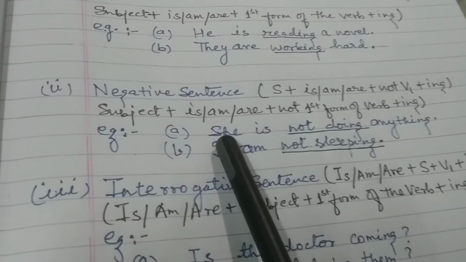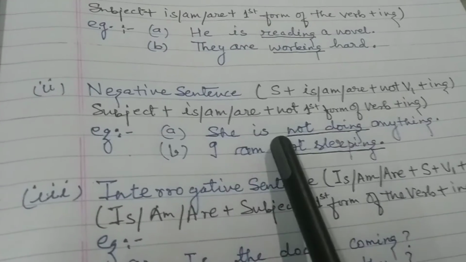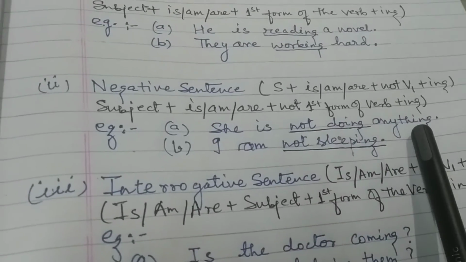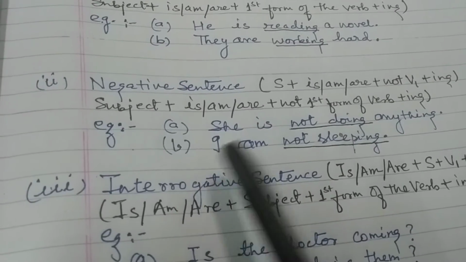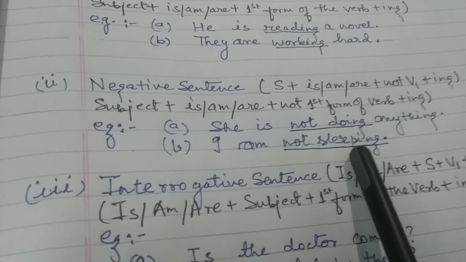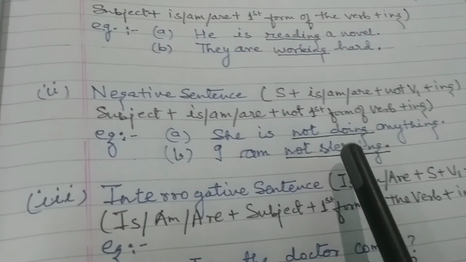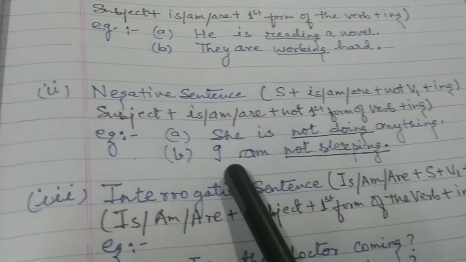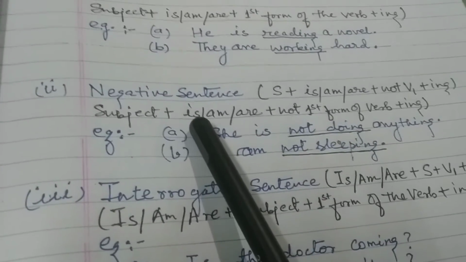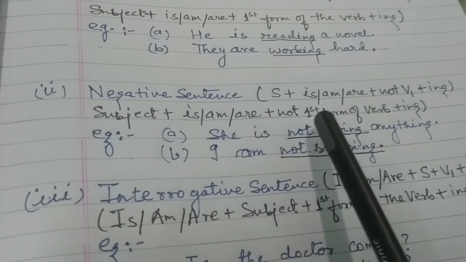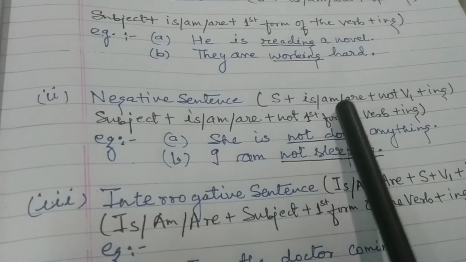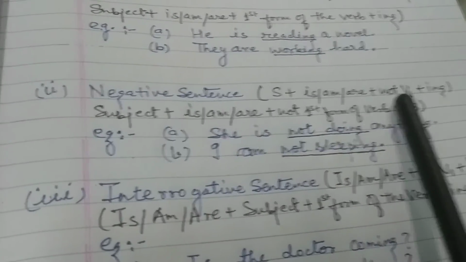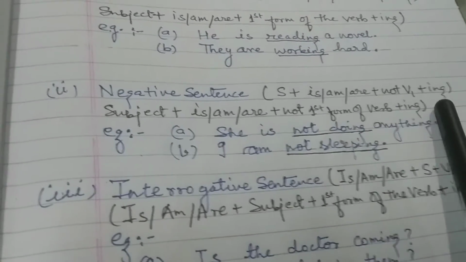Now let us see the examples. She is not doing anything. The second example says, I am not sleeping. So it's very easy to write a negative sentence in present continuous tense. As you write the positive sentence, you only have to introduce not before the verb, and it will become a negative sentence.